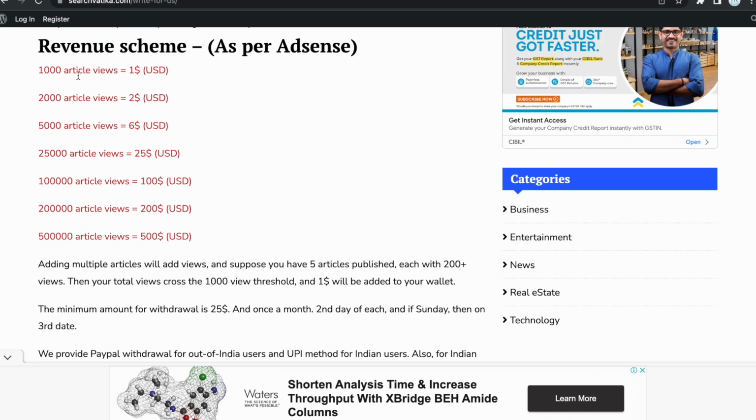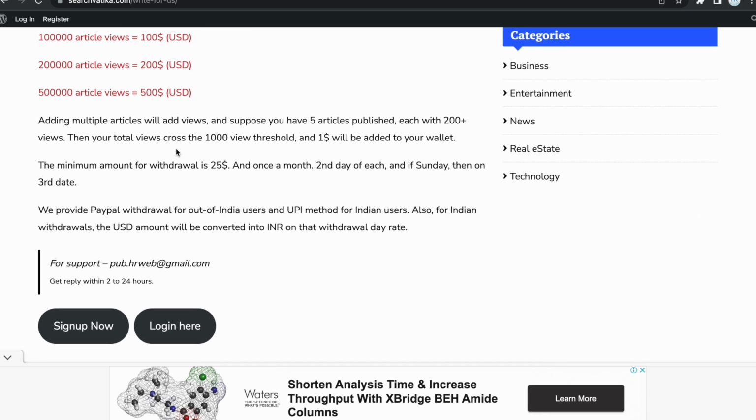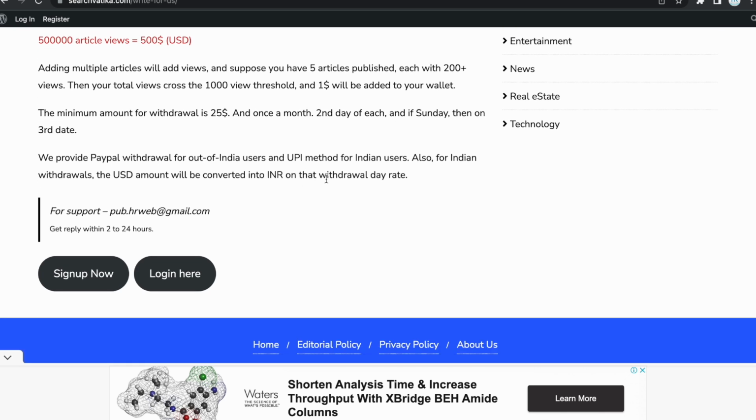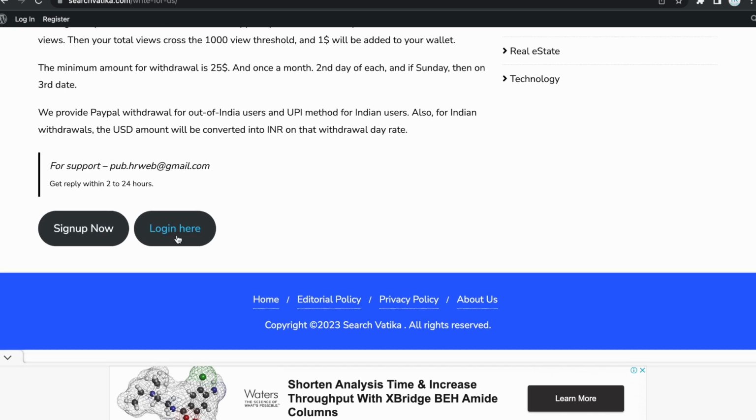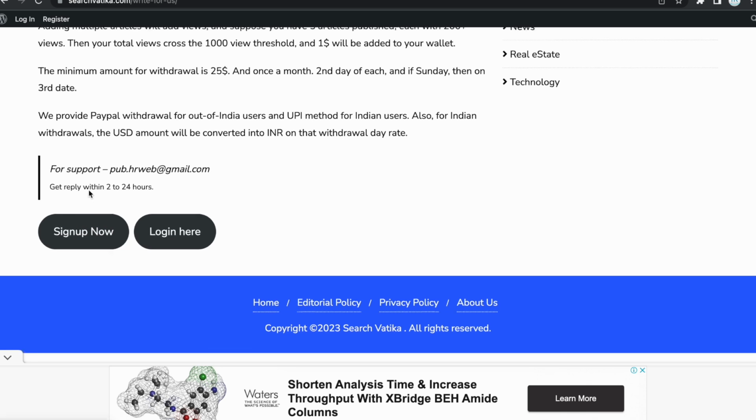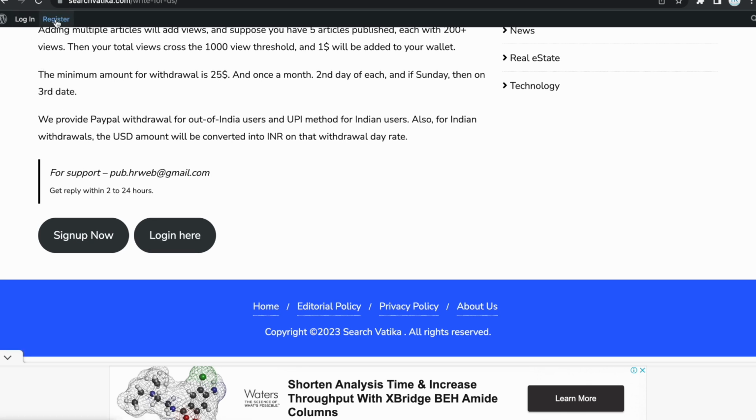So one more important thing: adding articles will add up the views. Like if you publish 5 articles, each with 200 plus words, and your total views will be 1,000, then $1 will be credited. So you need not make one article for 1,000 views, but make multiple articles. Okay, so their views will be added.